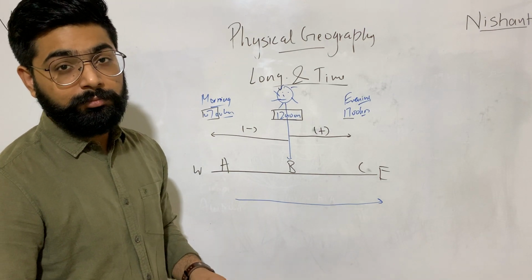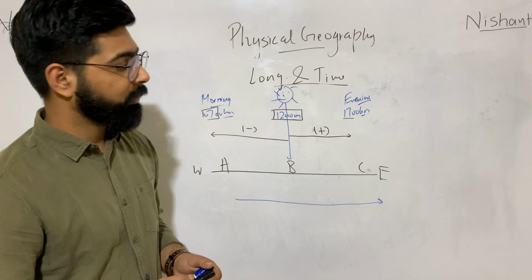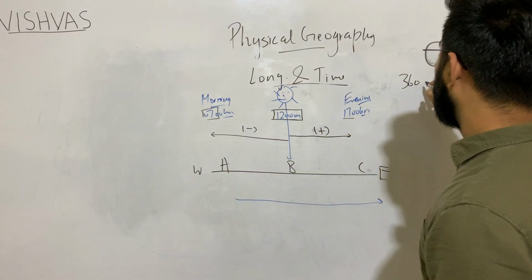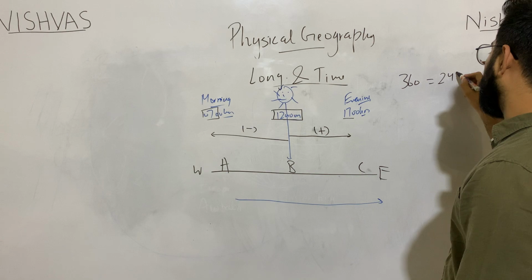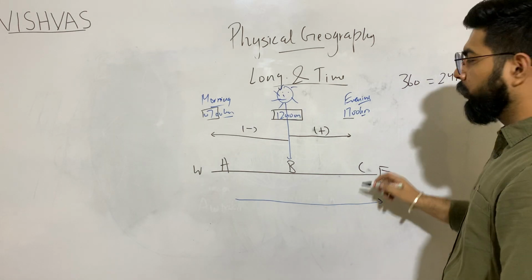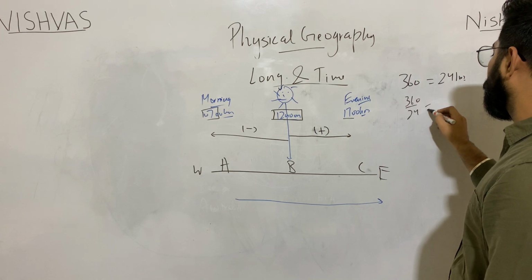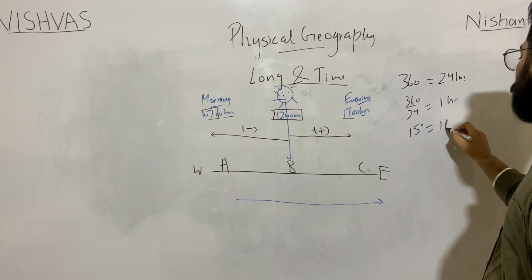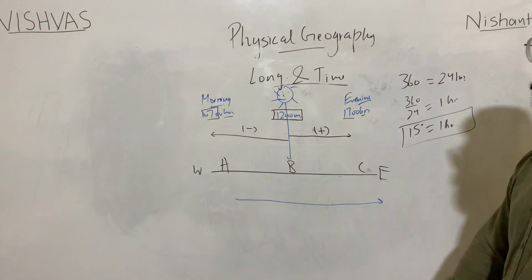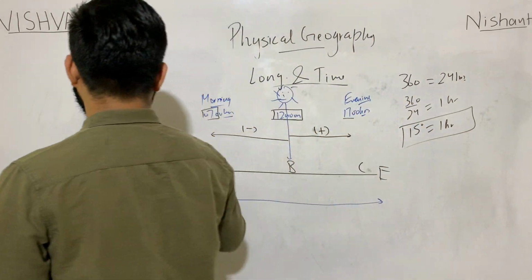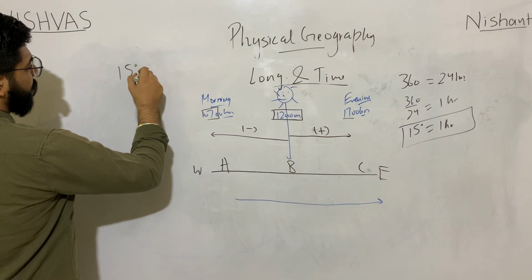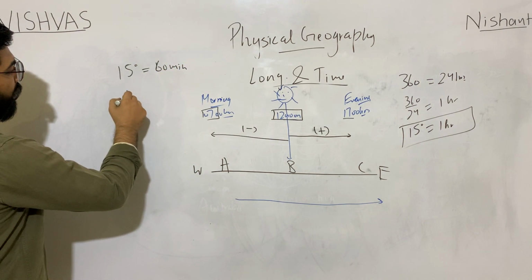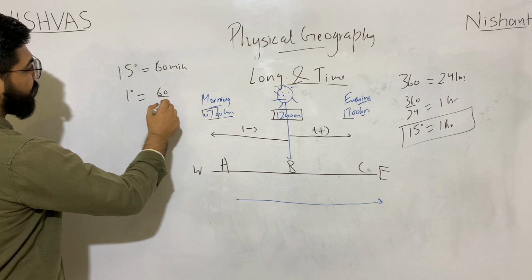Sir, how much time? How will we be able to calculate? Simple formula. We have 360 longitudinal lines and we have 24 hours. So 360 upon 24 is equal to 15, which means 15 degree is equal to 1 hour. I can write 1 hour as 60 minutes. 1 degree is equal to 60 upon 15.